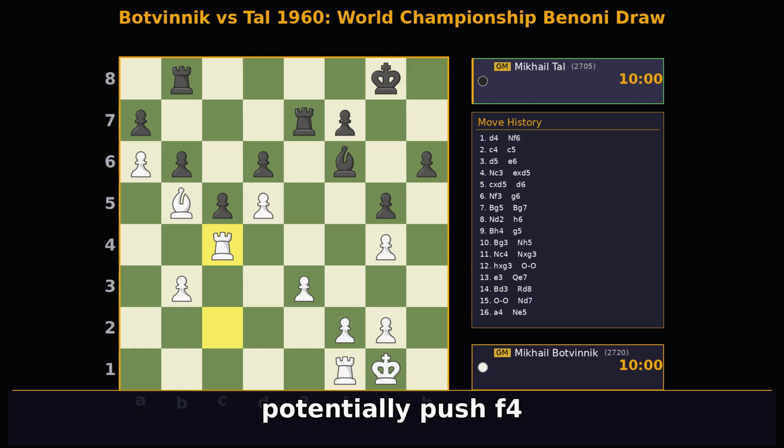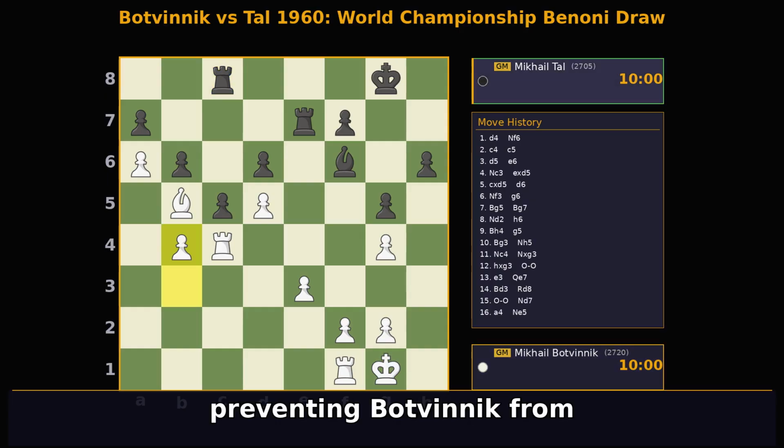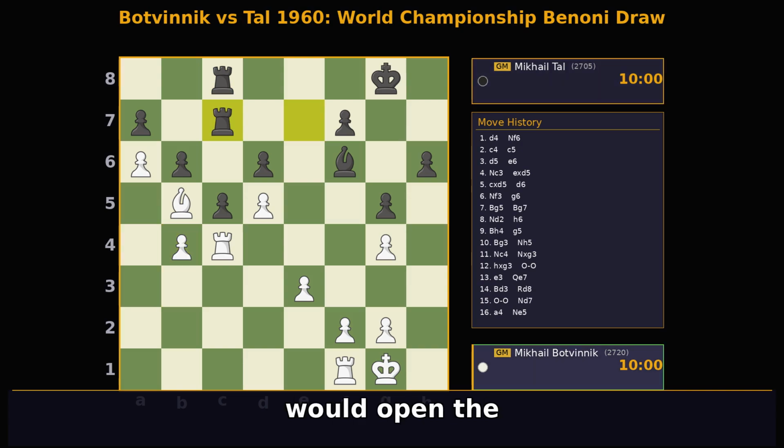White could potentially push f4 or undermine the queenside, but these options are weak and would give white other advantages. Tal moves his rook to rc8, preventing Botvinnik from playing b4, which would open the queenside further. Had Tal played b4, rec7 and rfc1 would follow for white.